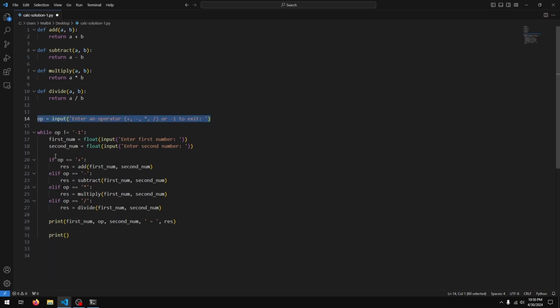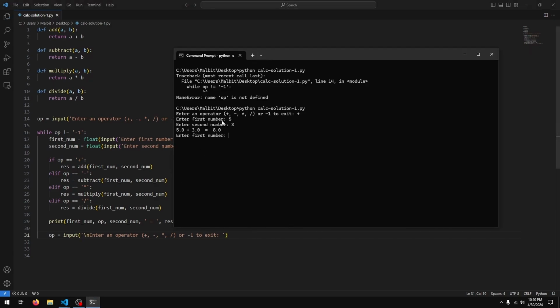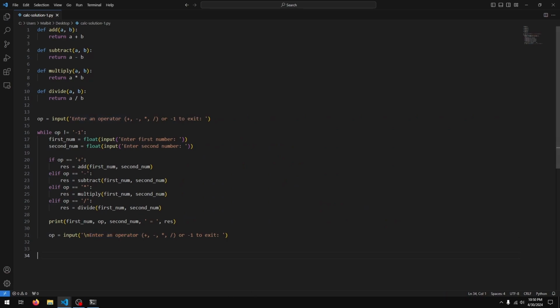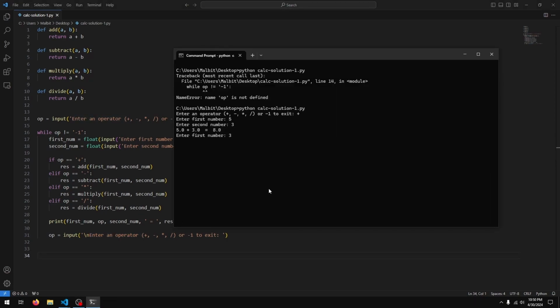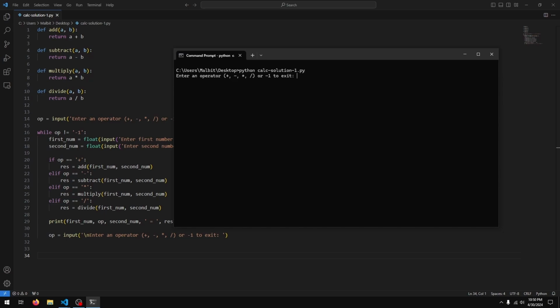Oops, just copy this line. And I'll just do a /n here, so that there is some space between the result and this line. Now if I run this, you can exit out of the program by pressing Ctrl+C, by the way. And I can say plus, first number, second number, and you see we get the result. Skip a line because of the /n, and it says enter an operator or -1 to exit, and if I